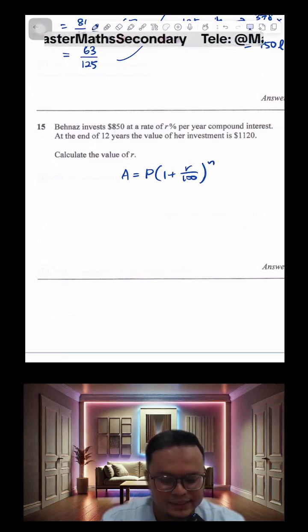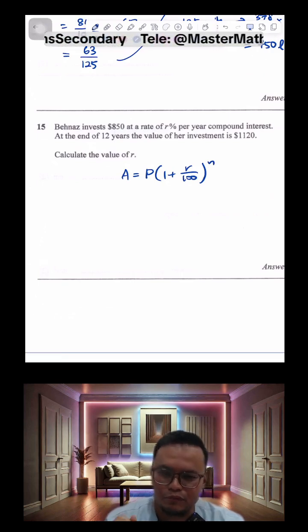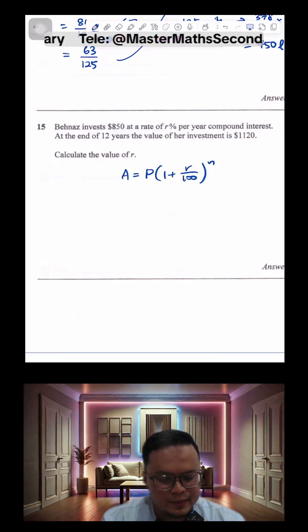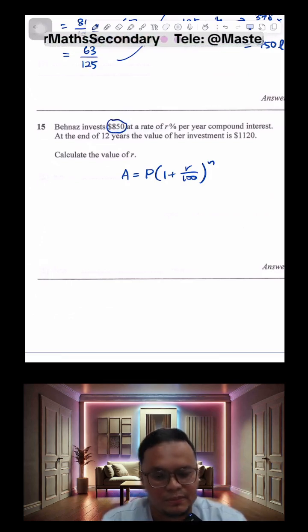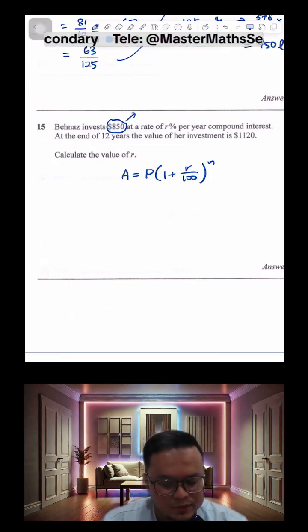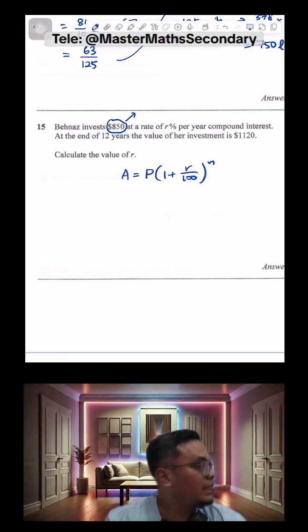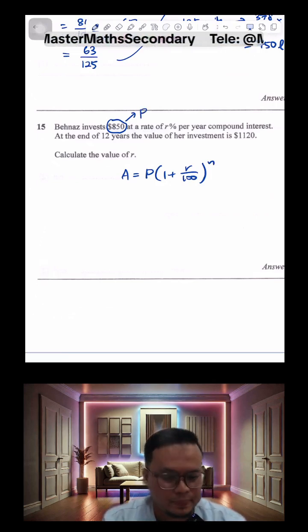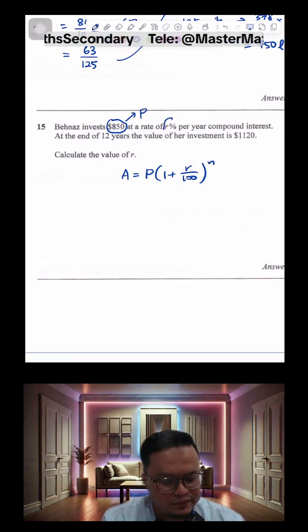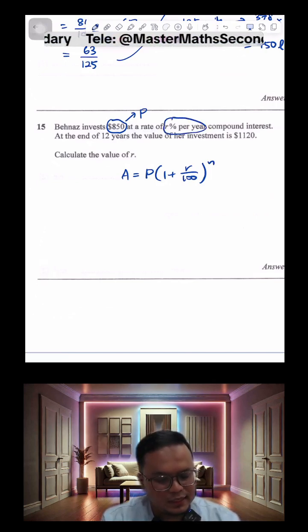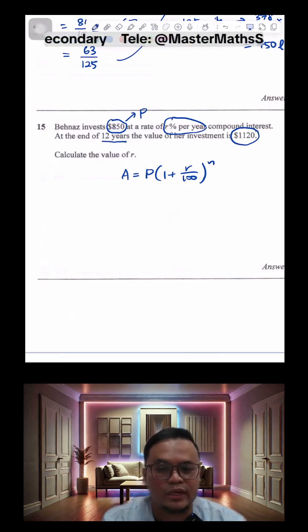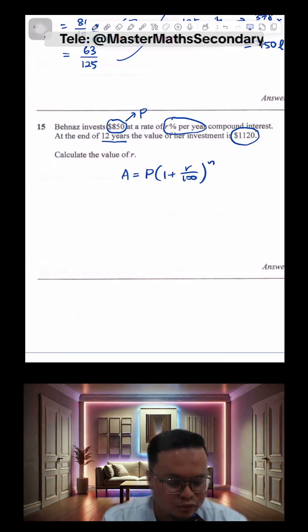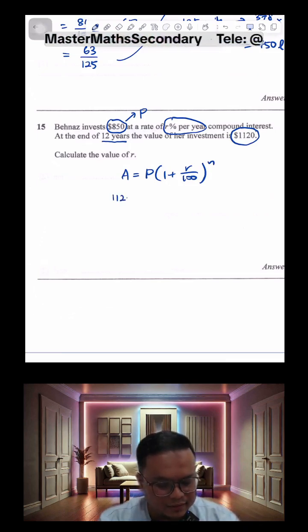Now let's fill in the blanks there. Let's replace your A, P, R and N with whatever we can. Now, let's look at the question here. This 850 is the initial amount of investment, right? Every time you have a money problem and you are looking at the original amount of money, that refers to your principal, your P. Now, the interest rate is given as R% per year. It's over a period of 12 years, and the value at the end of the investment is 1120. This is the final value, which is actually your A.